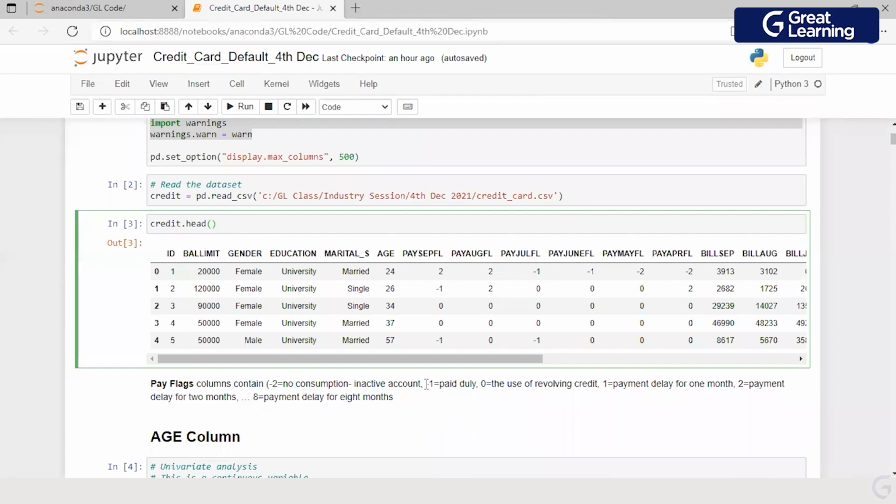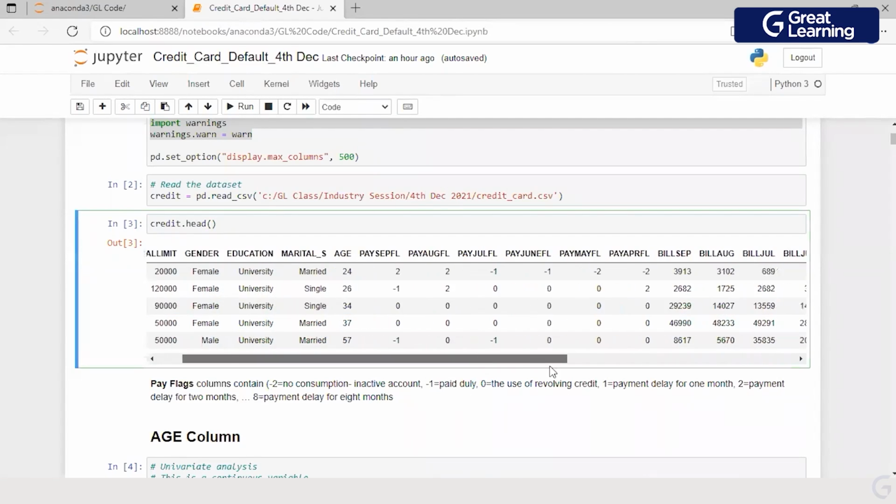If it is -1, somebody has paid the due duly, complete payment was made. 0 means the customer is using a revolving credit. 1 means there is a payment delay of 1 month. 2 means payment delay of 2 months. 3 means payment delay of 3 months, and that's how it goes on. So these are flags for each month.